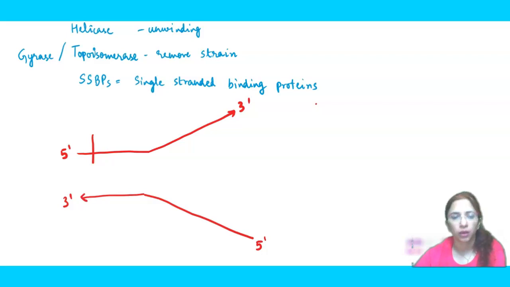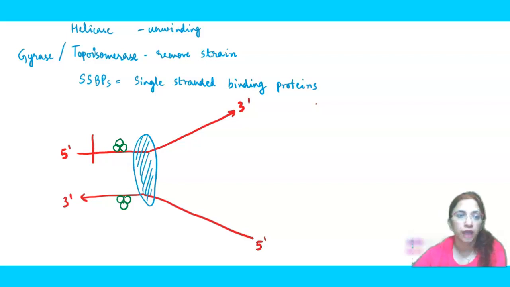Now, helicase is the one that will do the unwinding. So this is our helicase. And as I said, topoisomerases will bind and help in removing the strain from both the strands.